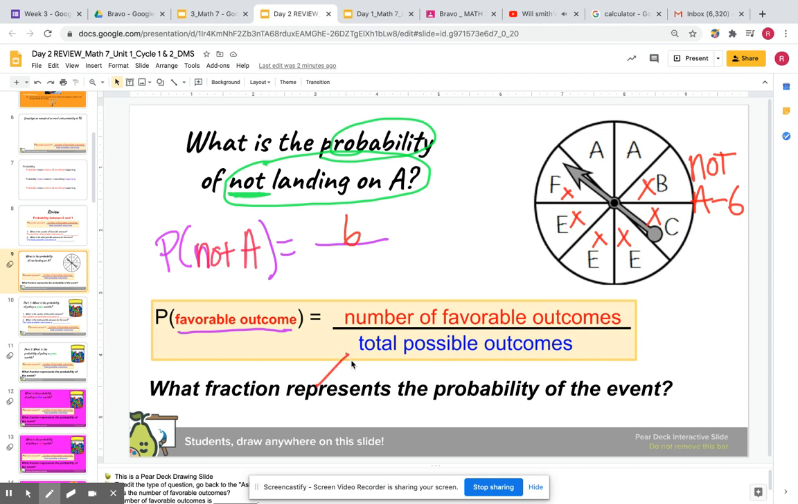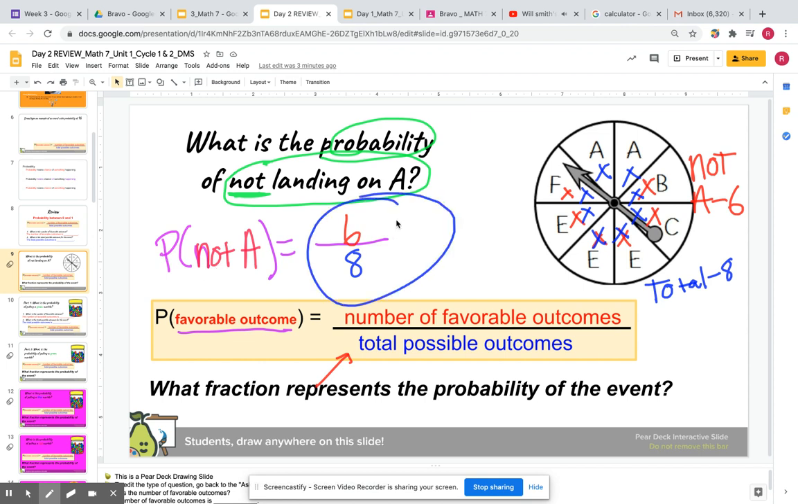This is the denominator, the bottom number, the total possible outcomes. So how many total possible outcomes do we have? On the wheel, we have 1, 2, 3, 4, 5, 6, 7, 8. So we have a total of 8. I did teach you guys to just count them and write the total before you do anything. I'm just kind of speeding up because I don't have a lot of time. Anyways, this is your fraction for the probability of not A.